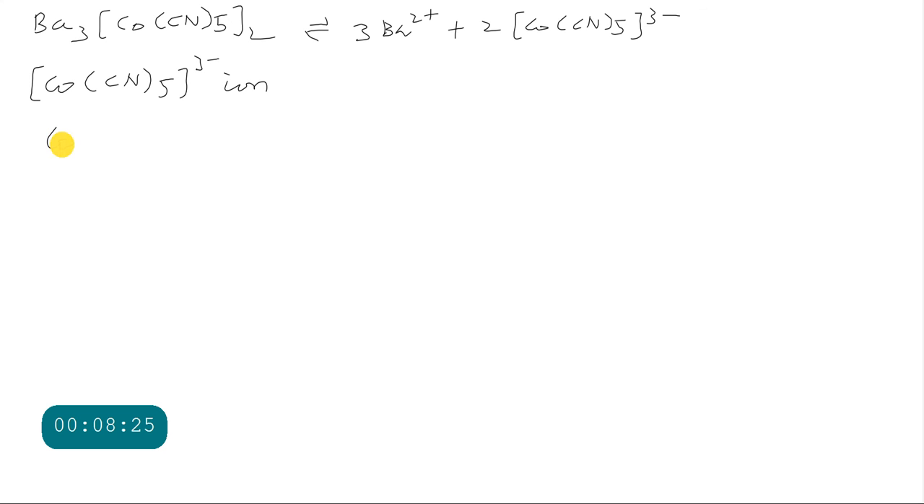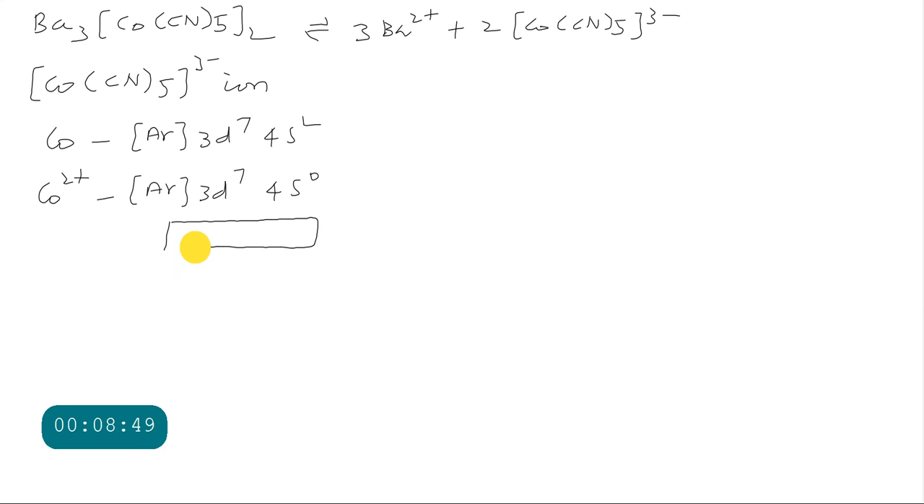Now we will see the cobalt electronic configuration. Cobalt electronic configuration is argon 3d7 4s2. Here the cobalt oxidation number given is plus 2. So Co2+ is argon 3d7 4s0. Next, 3d has 5 orbitals. Those 5 orbitals we will write, and the 7 electrons we fill like this.